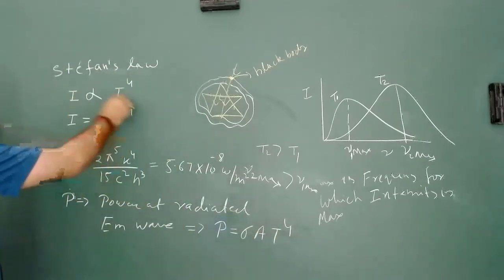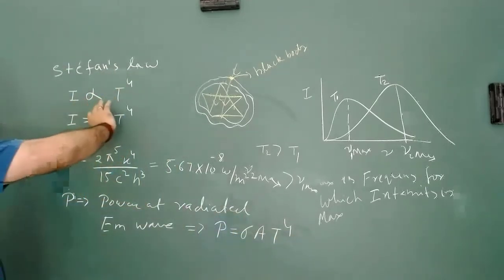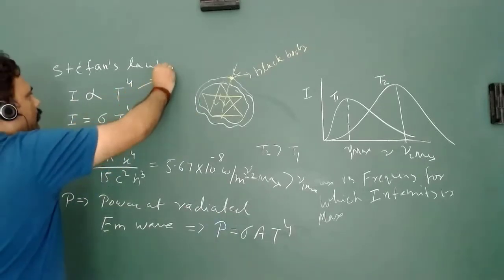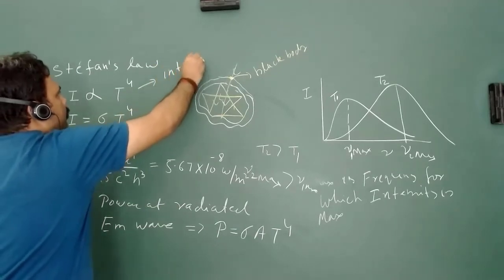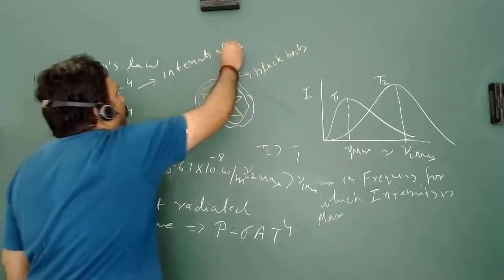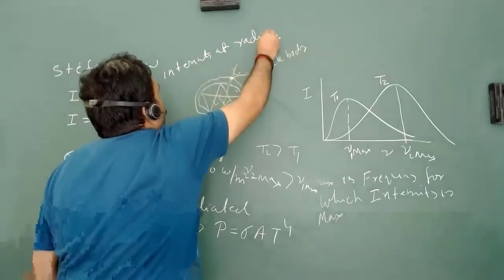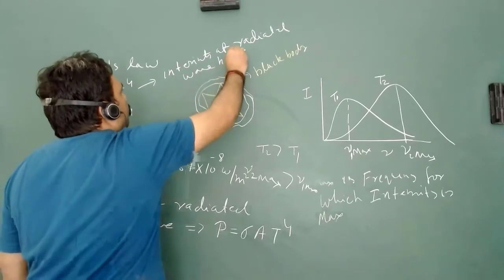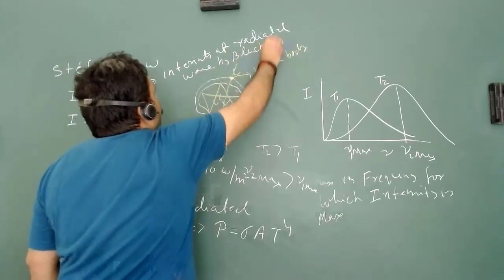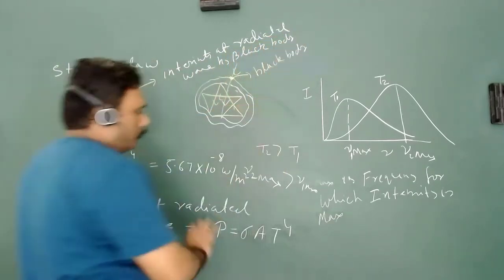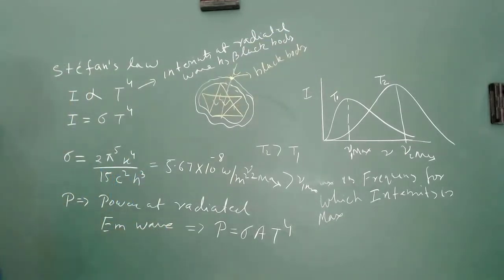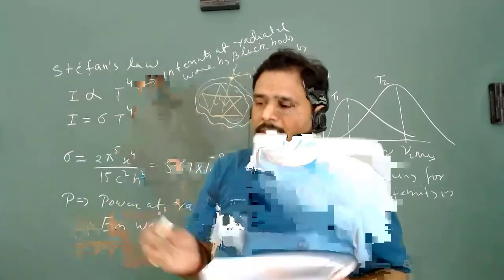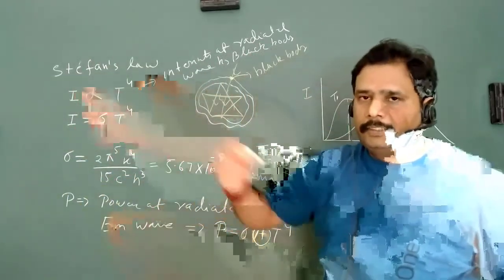This is the intensity of radiated wave by a black body, where A is the surface area, from which the radiation is taking part.